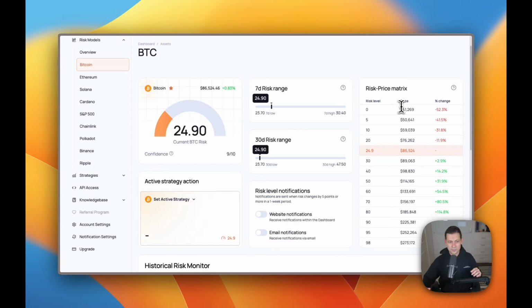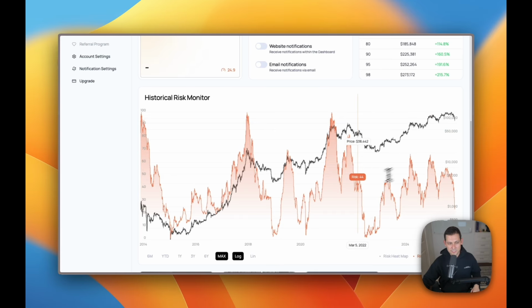Obviously, none of this is financial advice, but it is really helpful to take this data and look at these back-tested metrics that Alphasquared never changes. Alphasquared has been running the same algorithms this entire time. You can even go back to the earlier Alphasquared videos that I've done on this channel, which I'll leave up in the cards and down in the description, and compare the risk numbers back in that video to the risk numbers you're seeing on the screen here. You'll see that the algorithm has been consistent this entire time.